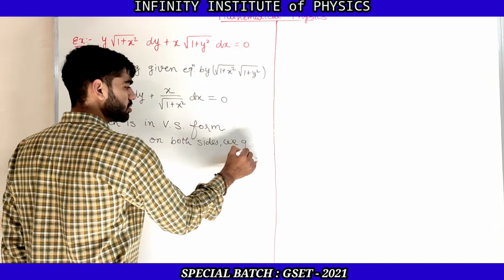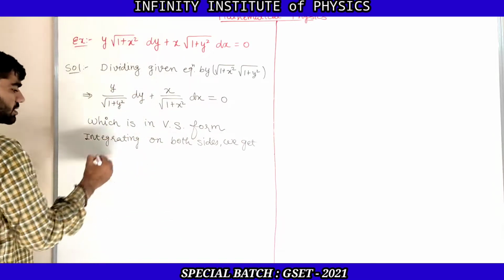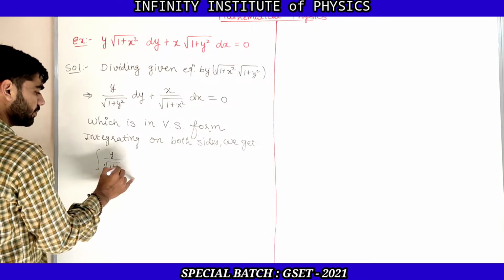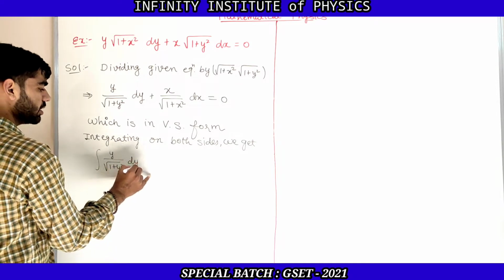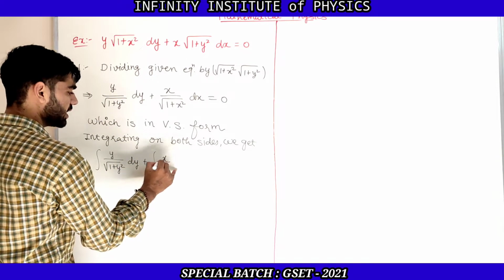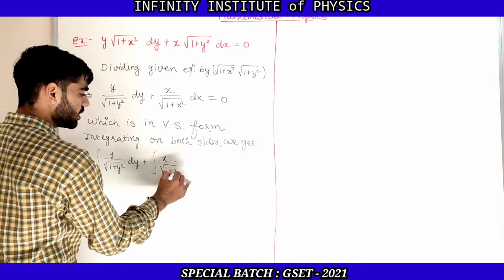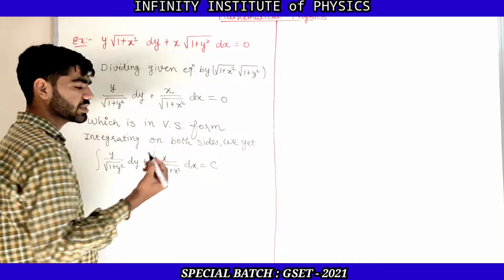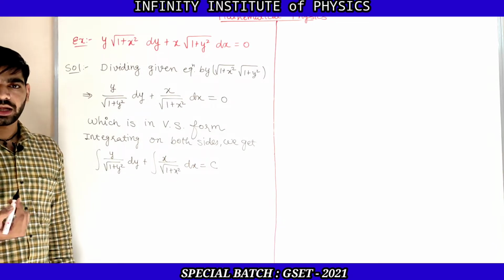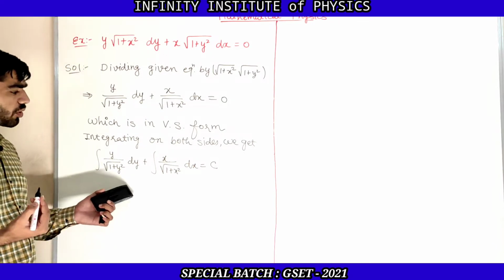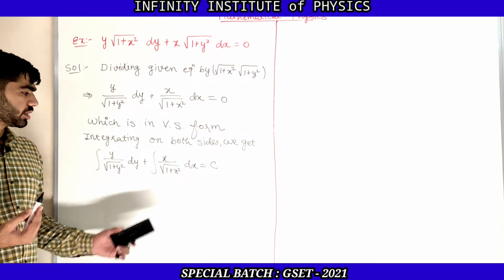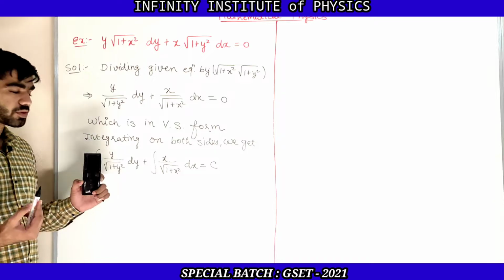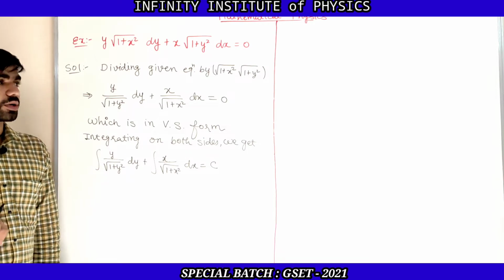So we get the integration of y upon square root of 1 plus y square dy plus the integration of x upon square root of 1 plus x square dx is equal to the integration of 0, that is a constant c. Now how do we integrate x upon square root of 1 plus x square and y upon square root of 1 plus y square?